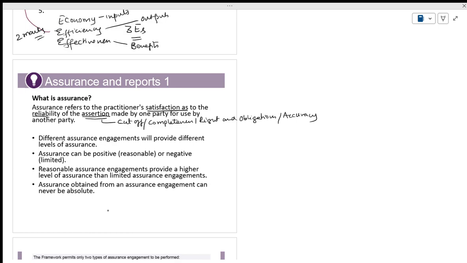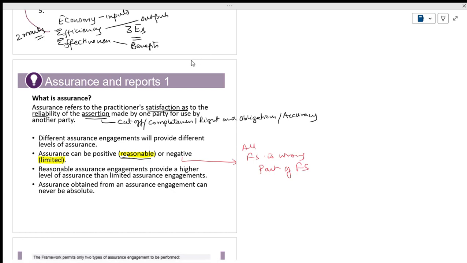What types of assurance will they give? Different assurance engagements will be provided. If it is positive, if it is satisfactory, they will say reasonable assurance. If it is negative, they will say it is a limited assurance. Means when you are talking about the negative, they will not say that all the financial statements are wrong. They will not say that. They will say that only a part of the financial statements.